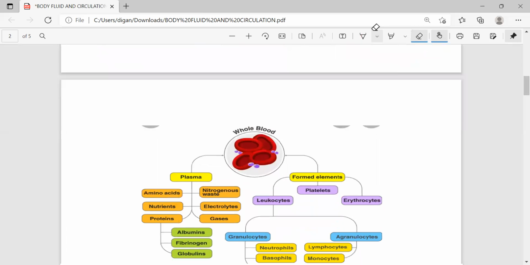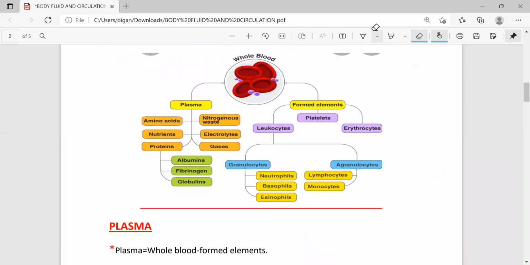Next, this is the flow chart of the components of blood. This is whole blood. Whole blood is divided into two: one is plasma, the second is formed elements. Plasma has amino acids, nitrogenous bases, nutrients, electrolytes, proteins, and gases. Proteins are mainly divided into 4: albumin, fibrinogen, and globulin, and the least amount, prothrombin, is also present.